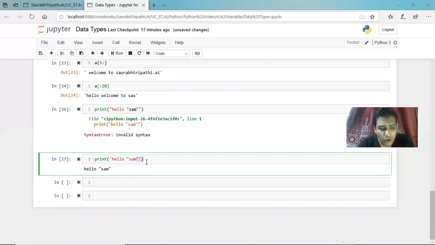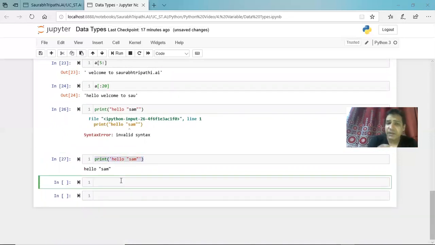Now again, if you want to use single quotation and double quotation both in the same line, say I'm writing a line and I have the words "Sam's bike", and using double quotation at the end, as you can see, I'm having the same issue: it considers the single quotation as the start or end of the string, and it does not know how to handle the s.